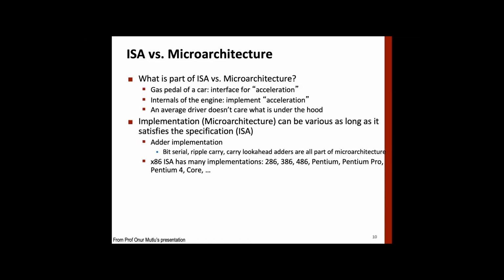But how does acceleration happen inside? Every car has a different built-in engine and other parts, right? Your engine could be just a petrol engine or diesel engine. It could be an electrical engine, a mix of the two, a hybrid engine, a turbo engine, and so on and so forth, right? So the implementation of that specification could be different.